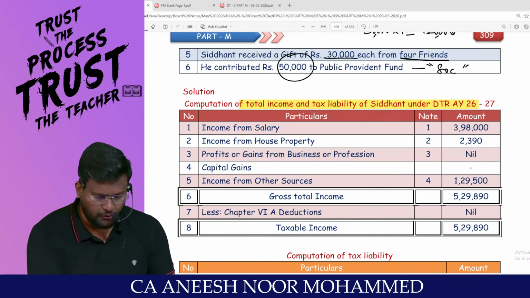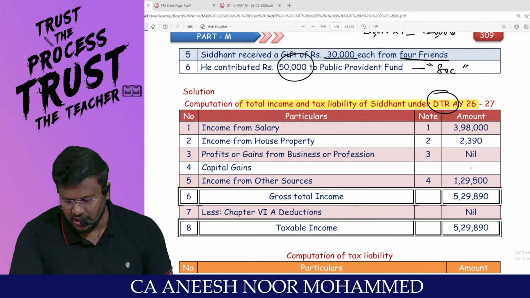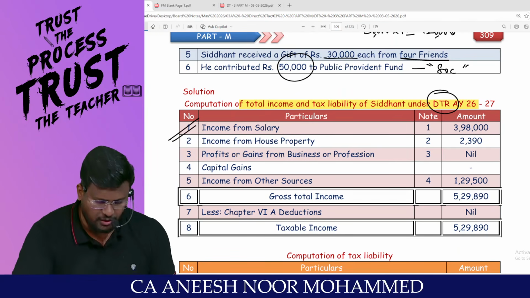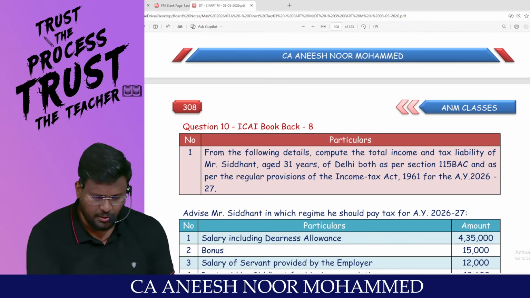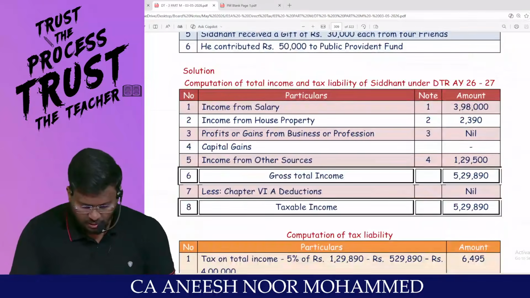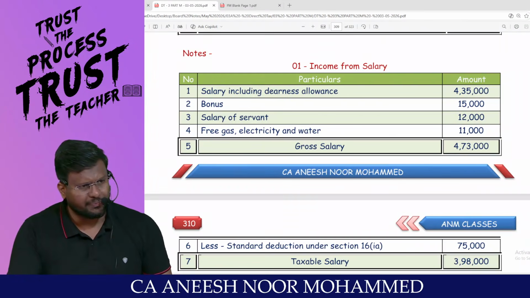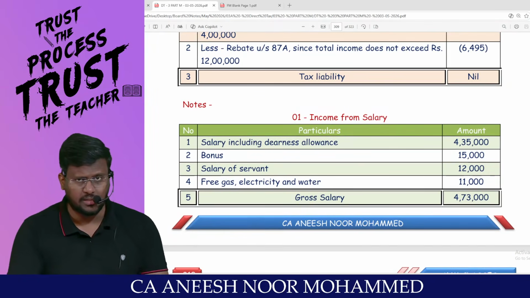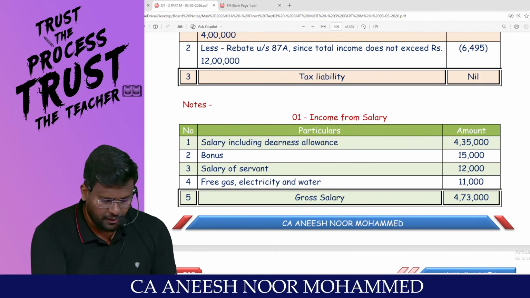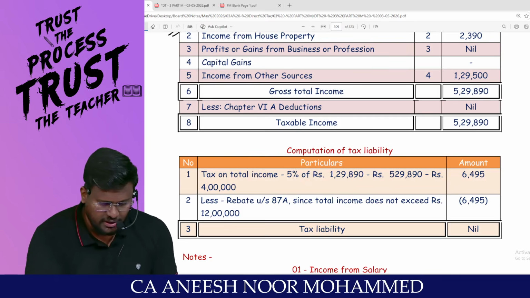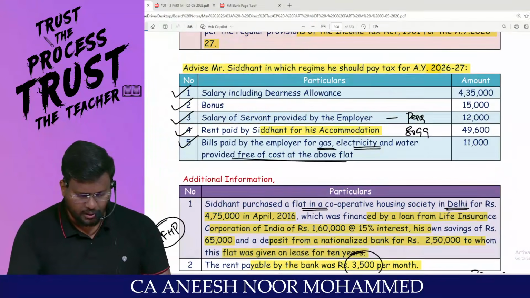Sir, computation of total income and tax liability of Siddharth under the default tax regime. Number one, the first head is income from salary. Can we calculate the income from salary? Yes, sir. First, what tax regime? Default tax regime. Is default tax regime I love you da or I hate you da? I love you da. So income from salary, all details have already been given in the question.